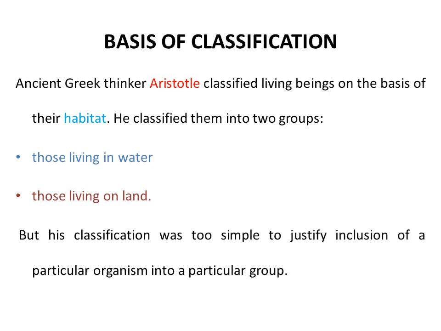But this classification was very primitive. It was a very simple type of classification where there were so many confusions, because if we talk about habitat, there are aquatic plants also, there are aquatic animals also, and if we talk about the xerophytic or the terrestrial habitat, then also on land there are animals and plants, and we cannot group animals and plants in the same category. So that classification was not accepted for a longer time. So we need other classification methods, which we are going to discuss now.